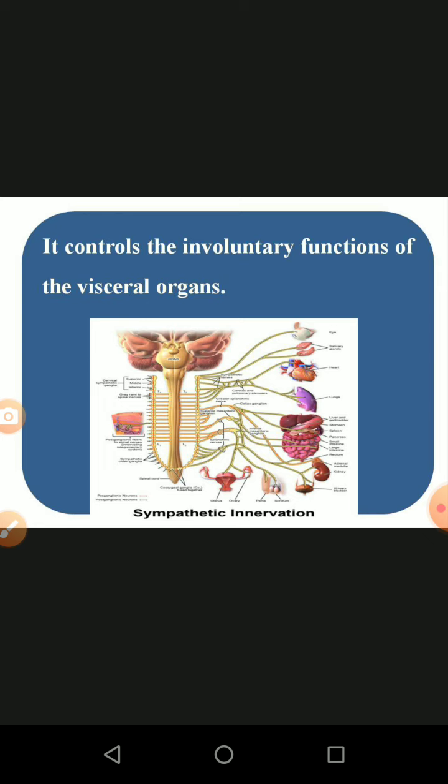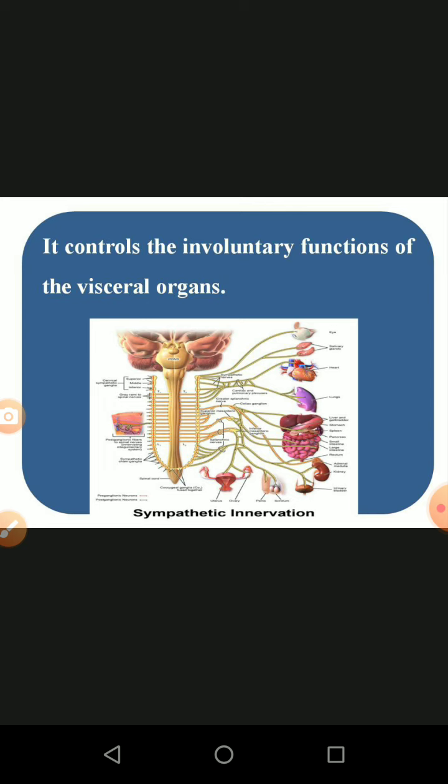That is called involuntary functions. So these two processes are controlled by the sympathetic and parasympathetic action, which is controlled by the autonomic nervous system. Again I told you, the autonomic nervous system controls the visceral organ.